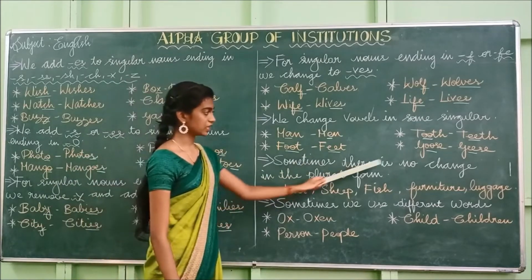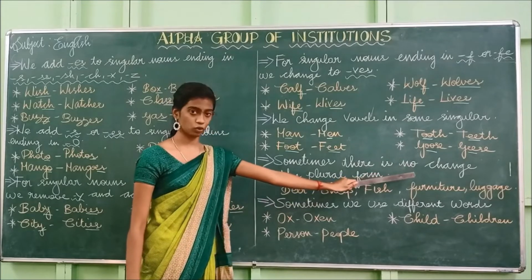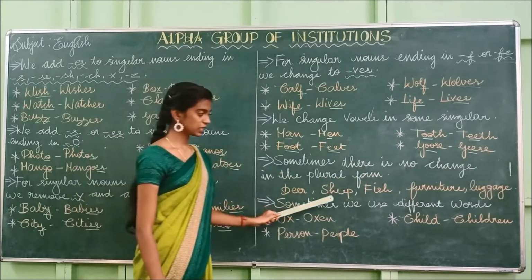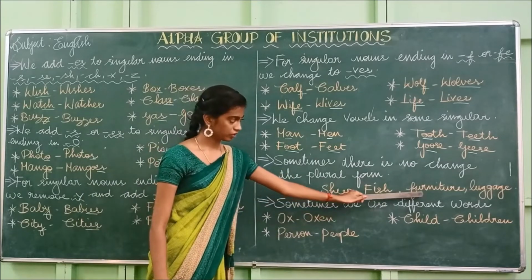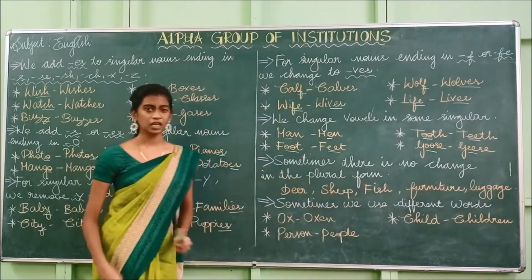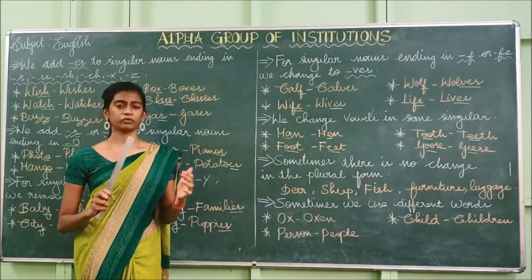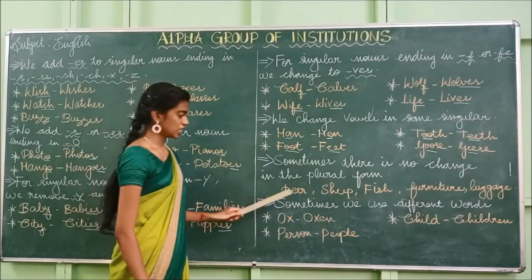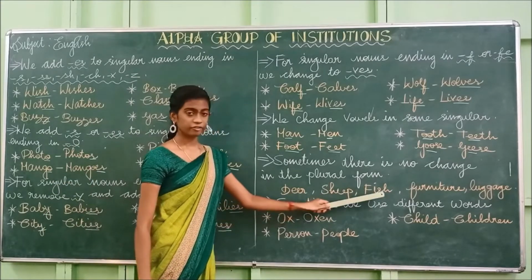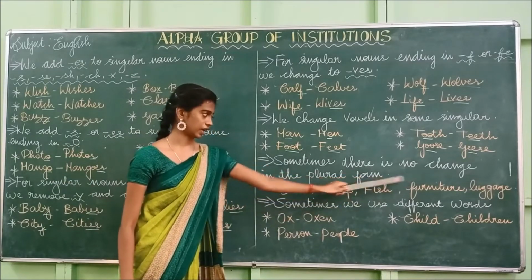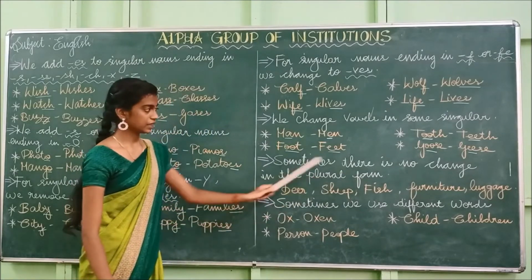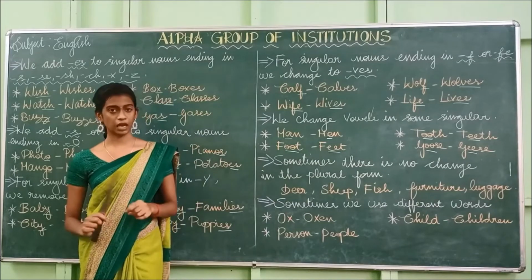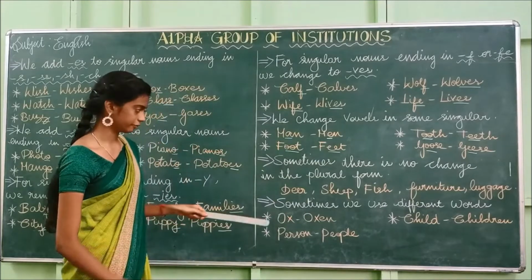Example: deer, sheep, fish, furniture, luggage. So for these words, there will be no change in the plural form. The singular and the plural will be the same.